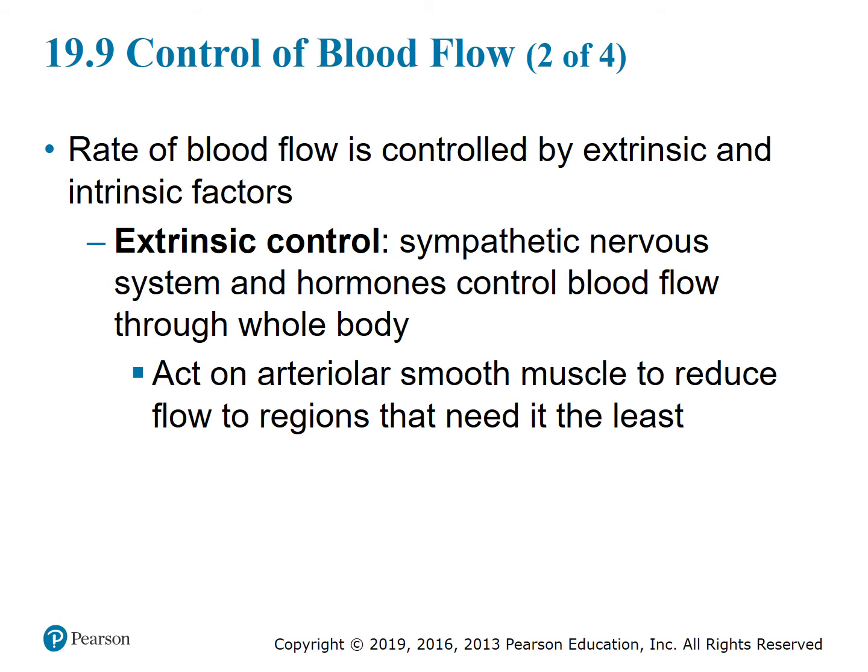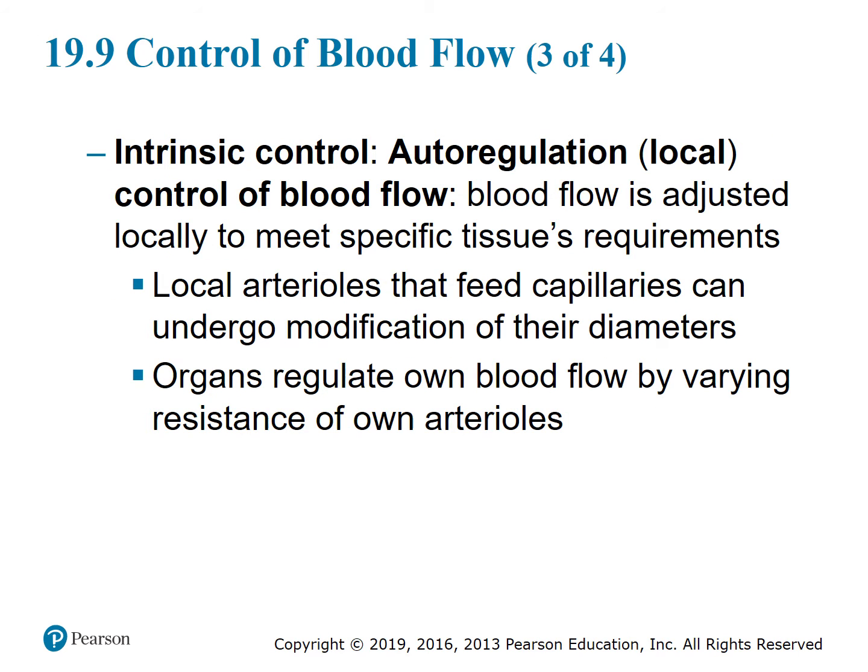Blood flow is controlled by extrinsic and intrinsic factors. Extrinsic factors involve the sympathetic nervous system and hormones that control blood flow through the whole body, that act on the arteriolar smooth muscle to reduce the flow to regions that need it the least. Intrinsic control involves autoregulation at the local level. Blood flow is adjusted locally to meet specific tissue requirements. So it's the local arterioles that feed the capillaries and can undergo modification of their diameters, and organs regulate their own blood flow by varying the resistance of their own arterioles.